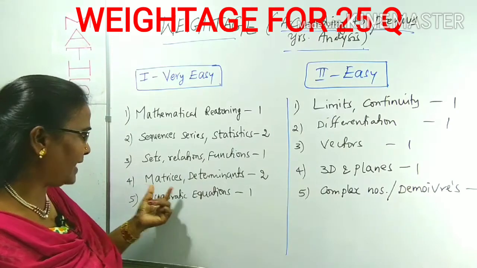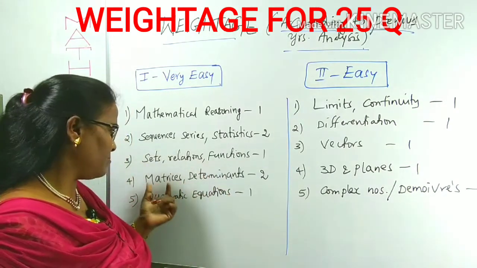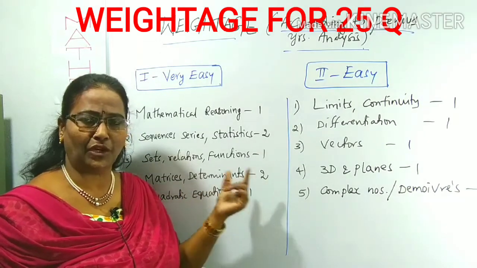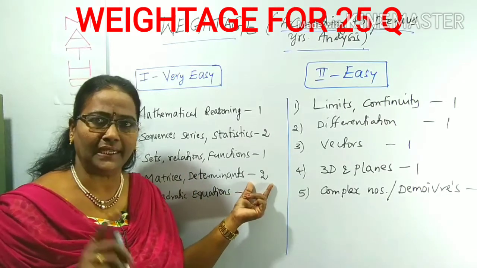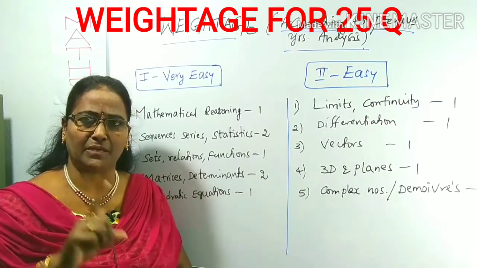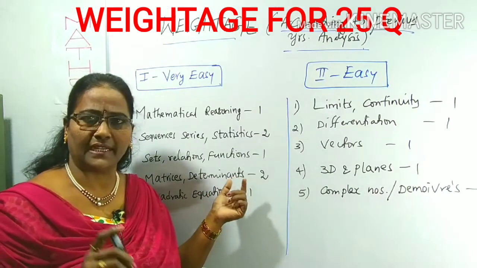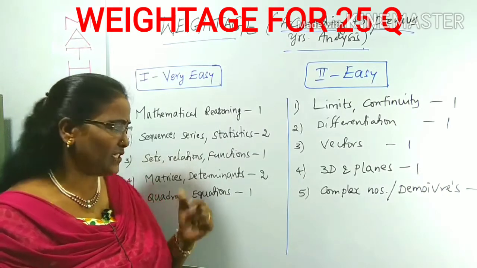Now come to matrices and determinants, one of your favorite topics. Compulsorily, 2 questions will be given from matrices and determinants. You have to focus; you can easily do the 2 questions, especially linear equations. From linear equations, one question is compulsorily given. Mostly, 99.99%, one question is given from the linear equations of matrices.